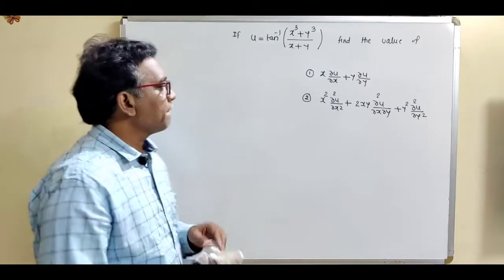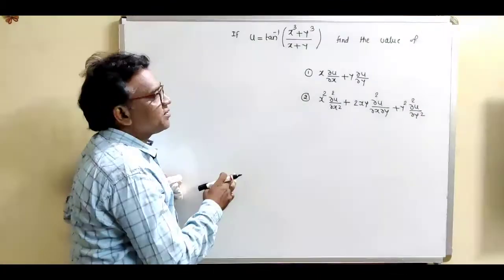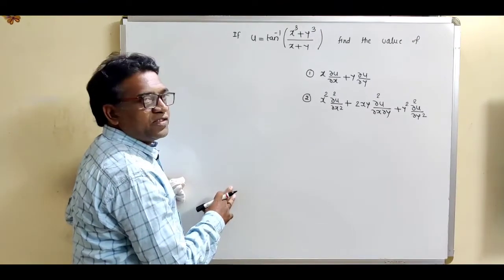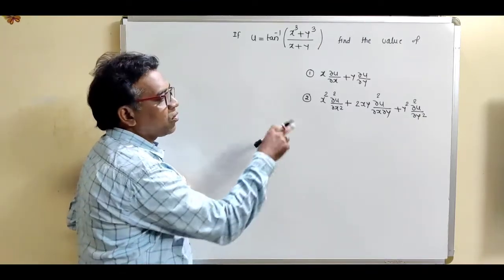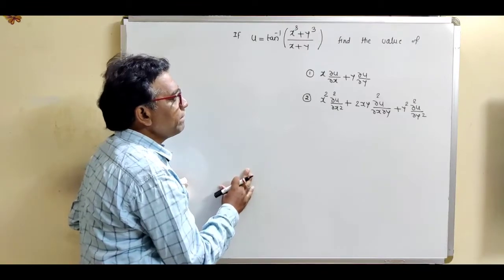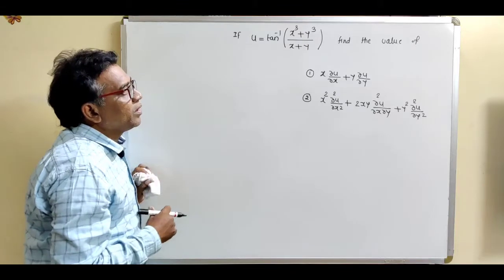Now today we are going to discuss some examples which are based on Euler's theorem and the consequences of Euler's theorem. Now see what this example is.